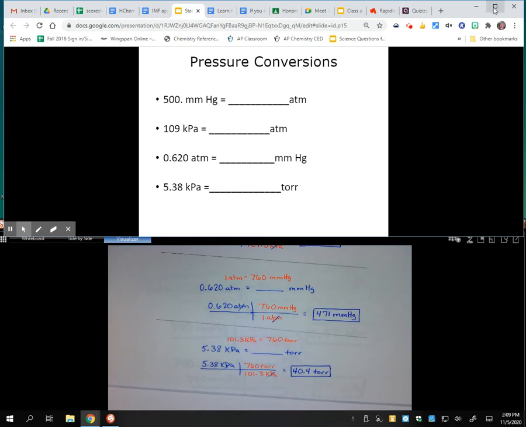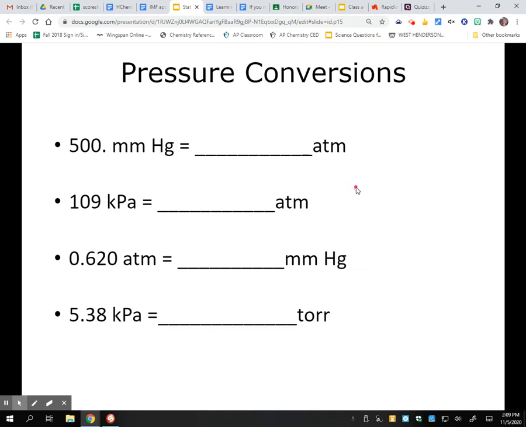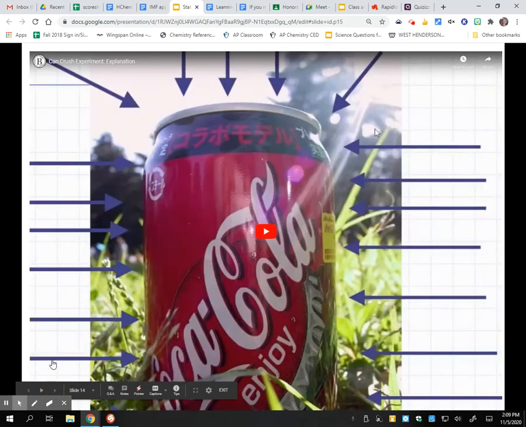All right. Like I said, the atmosphere exerts an extraordinary amount of pressure all the time because there's a lot of gas molecules surrounding all of us. And that 14.7 pounds per square inch is a pretty powerful punch. All right, so here I have a little video that has a can. This is an open can, and let's play this here.